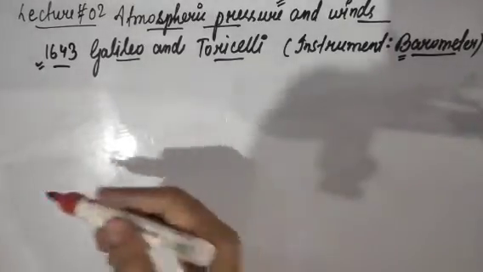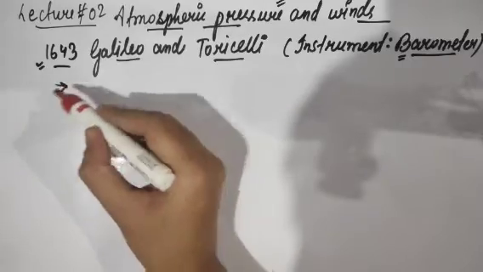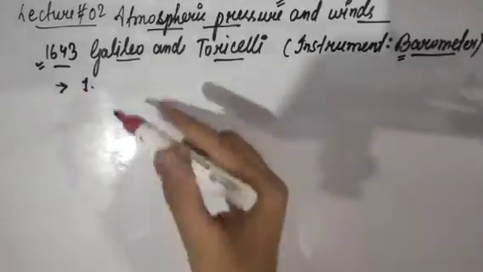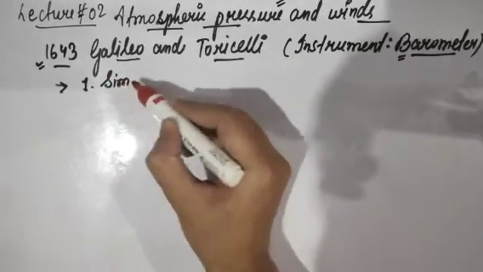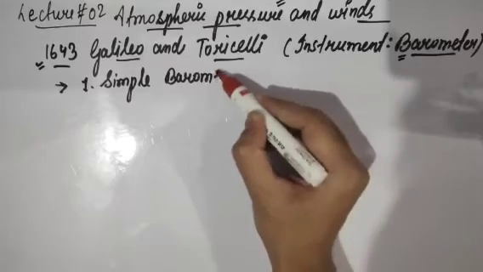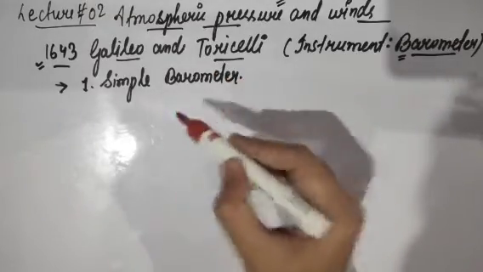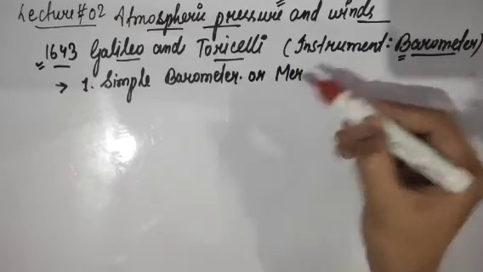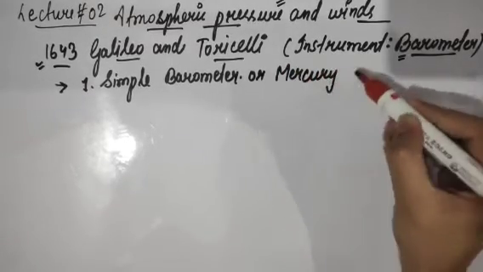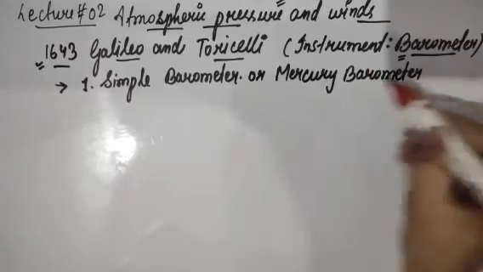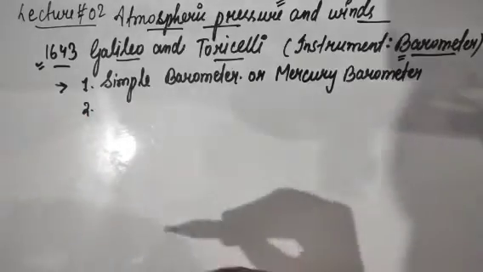Actually we have various kinds of instruments that can measure atmospheric pressure, one of which is a simple barometer. Simple barometer, this is the first one. We'll understand this concept in a moment, and we can often call it a mercury barometer also. I'll explain the working of this simple barometer, and the rest we will not discuss.